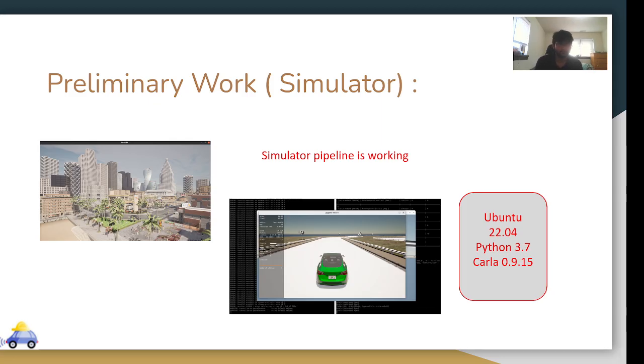For preliminary work, I have already set up a simulator. My pipeline is working. I have my personal machine, which is Ubuntu 22, and I have to use Python 3.7 because that was a requirement, and I also have to update to CARLA 0.9.15 instead of 0.9.13.